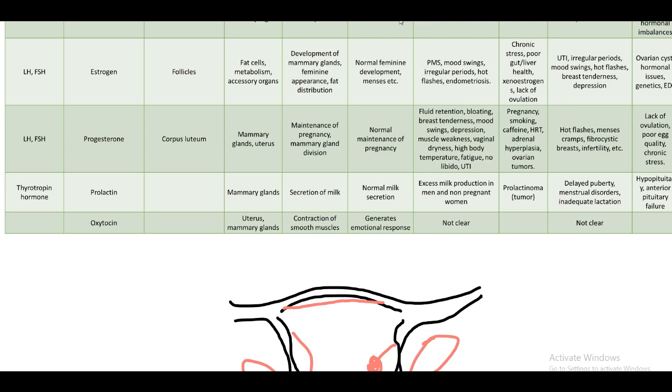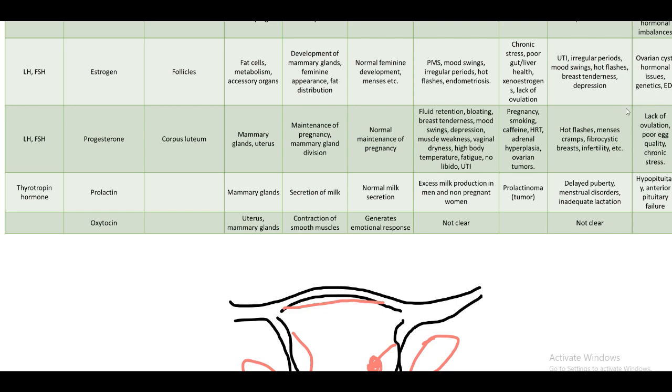This can cause too much estrogen. If there is too little, there are urinary tract infections, irregular periods, mood swings, hot flashes, breast tenderness, and depression. So UTI is the urinary tract infection, very common if there is hormonal imbalance. Ovarian cyst, this is due to ovarian cysts. Again, we discussed earlier polycystic ovarian syndrome. Polycystic is different, but this is another condition where cysts are seen in the ovary.